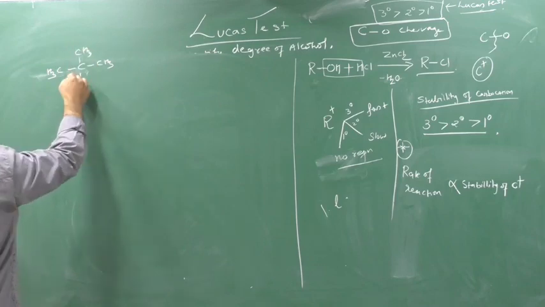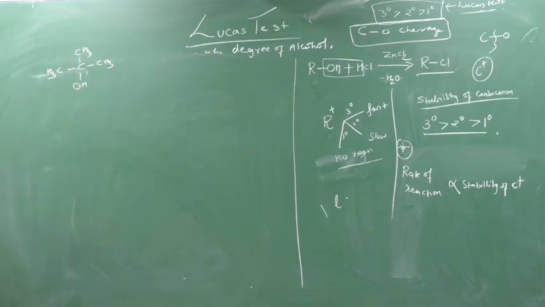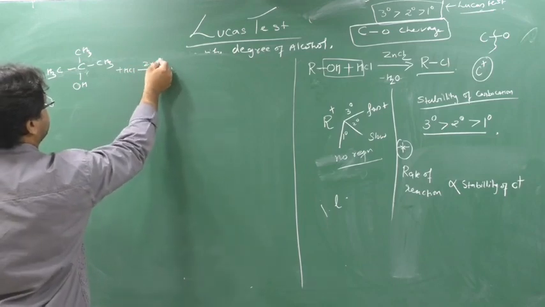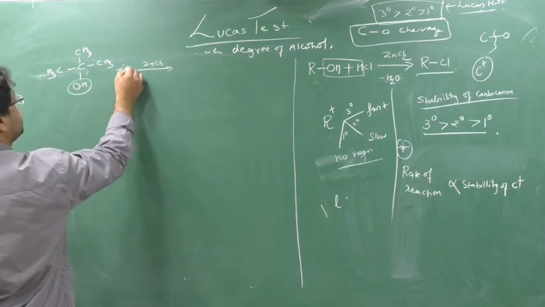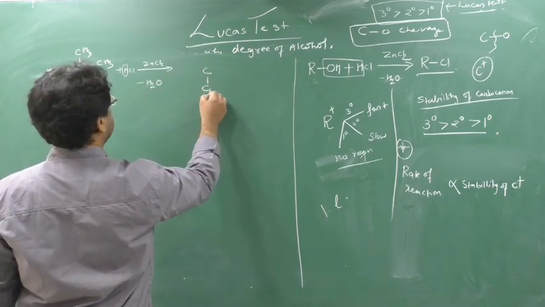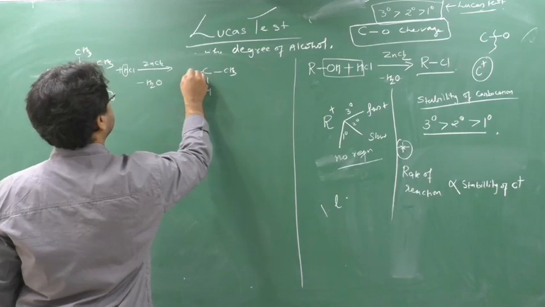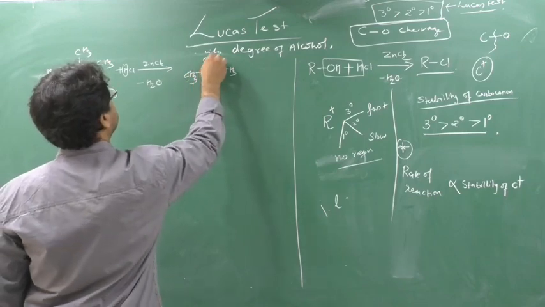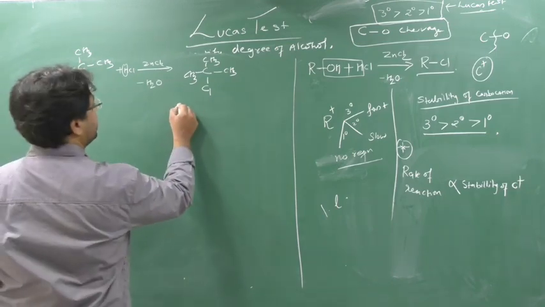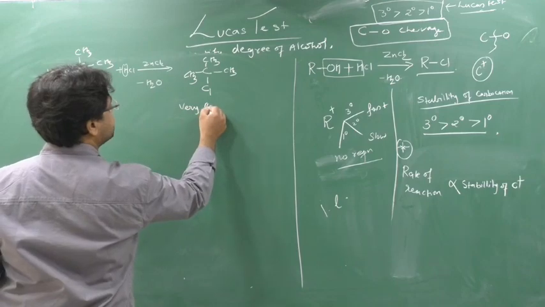This is C-O cleavage now because we are breaking this, so this is a C-O cleavage example. When I add the HCl in the presence of ZnCl2, this OH and this H will come out as H2O, and what will occur? C, Cl, CH3, CH3 and CH3. This again you will understand in haloalkanes and haloarenes. So this formation will occur according to this logic, but this reaction is a very fast reaction, on the spot.